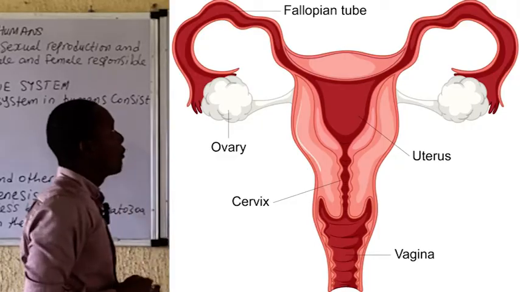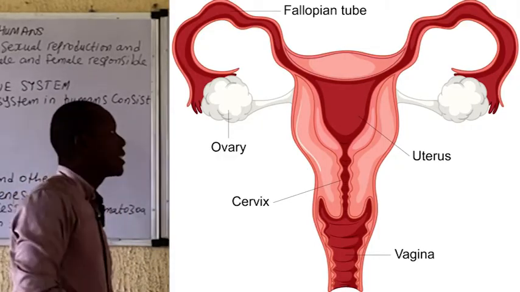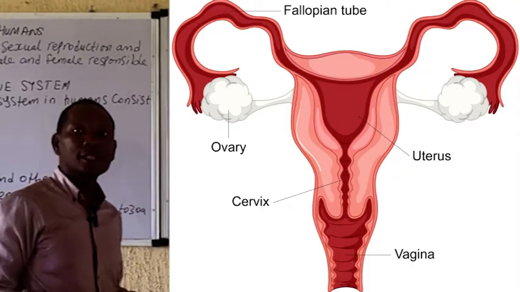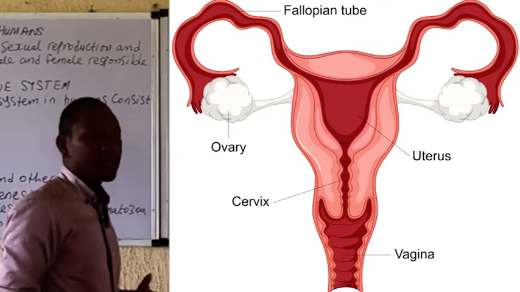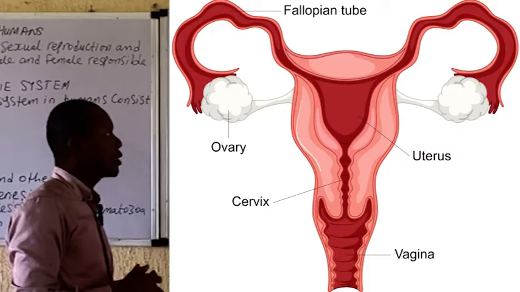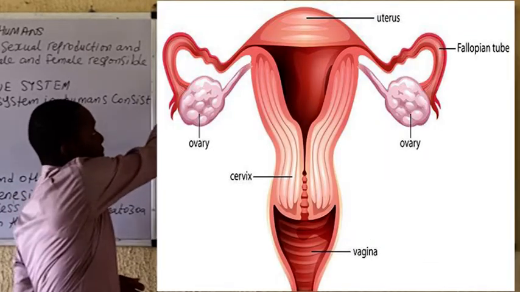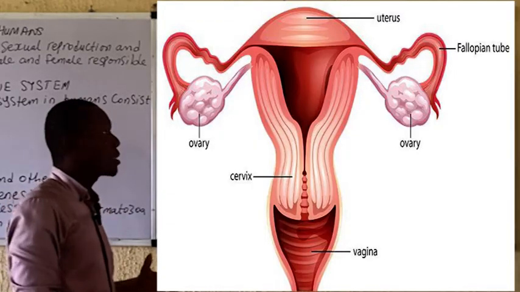All right. The diagram of the female reproductive system is being displayed on the board, and as you can see, the ovaries are where the female egg cell or the ovule is produced, while the oviduct or the fallopian tube is where fertilization takes place.